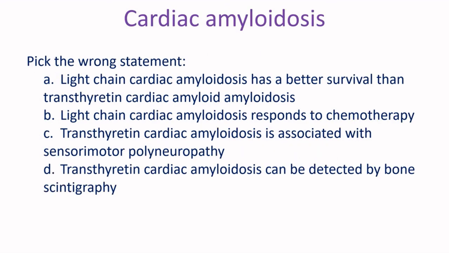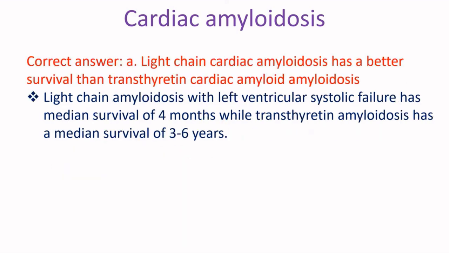Pick the wrong statement. A. Light chain cardiac amyloidosis has a better survival than transthyretin cardiac amyloidosis. B. Light chain cardiac amyloidosis responds to chemotherapy. C. Transthyretin cardiac amyloidosis is associated with sensory motor polyneuropathy. D. Transthyretin cardiac amyloidosis can be detected by bone scintigraphy. Correct answer: A. Light chain cardiac amyloidosis has a better survival than transthyretin cardiac amyloidosis.